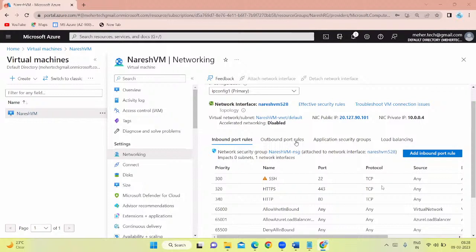Suppose, for example, you have given access to Rajesh user, and if you are logging in with Rajesh user credentials, then only you can see the vault and the get list permissions. If you have given access to Rajesh user and you are logging in with Ramesh user, for example, then you cannot see. Whichever user you have given the access, for that user only you are able to see the key vault, resources inside the resource groups, and secrets also.